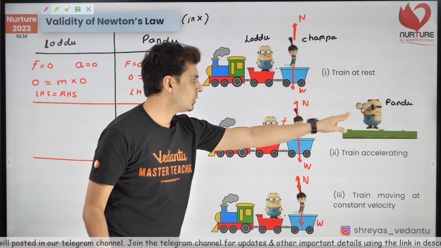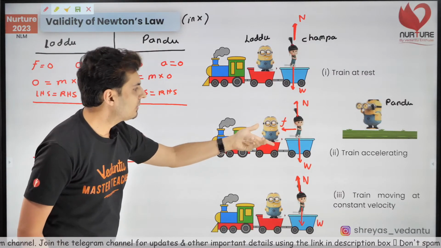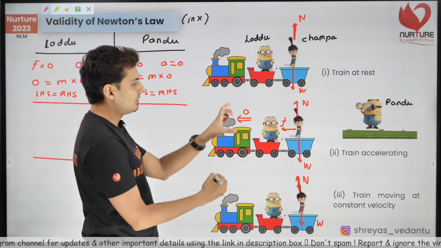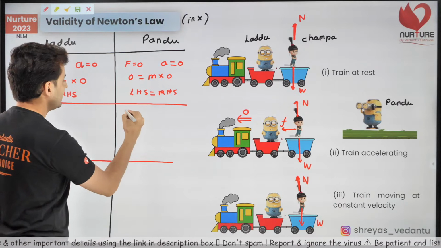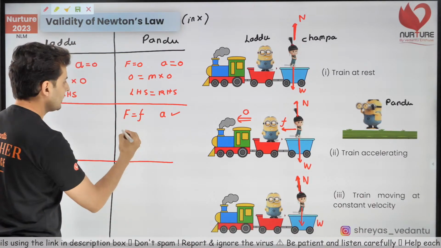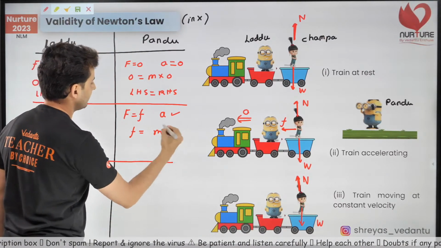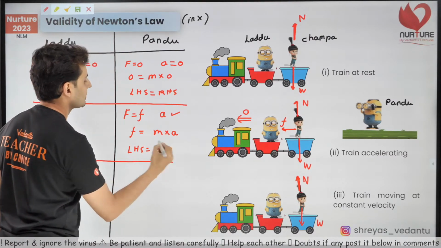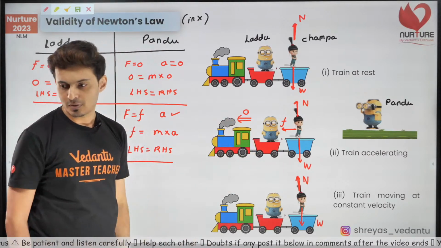First of all, let Pandu apply Newton's law on Champa. What will he see? He will see Champa accelerating with the train. If he just looks at Champa, he will be like, yeah, Champa is accelerating. So there is force. The force is the friction. Acceleration is also there. So he will be right. F is equal to mass into acceleration. Correct. LHS is equal to RHS. The force of friction will be mass of Champa into acceleration of Champa.